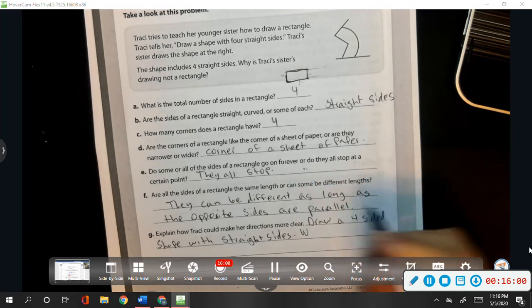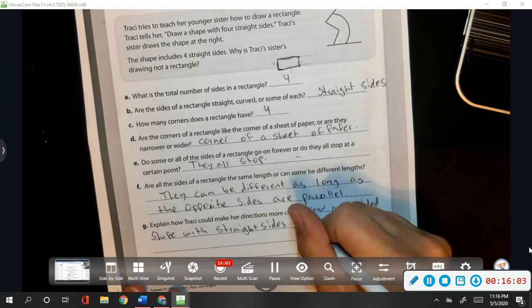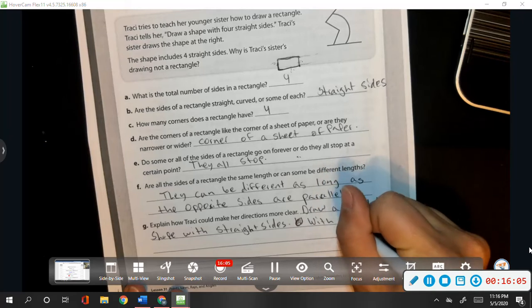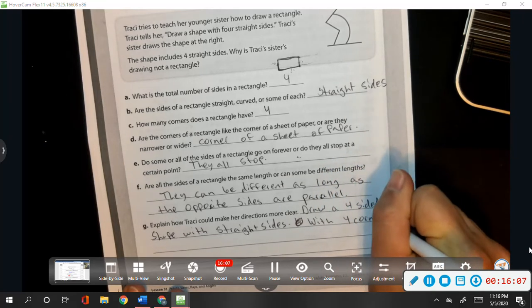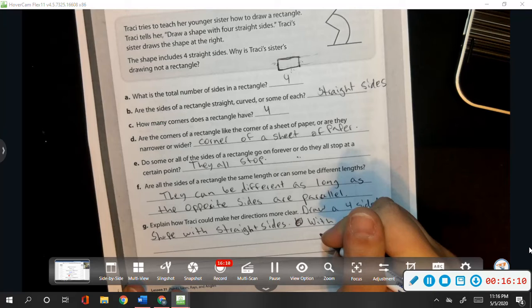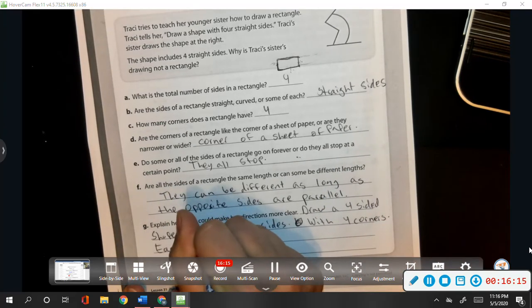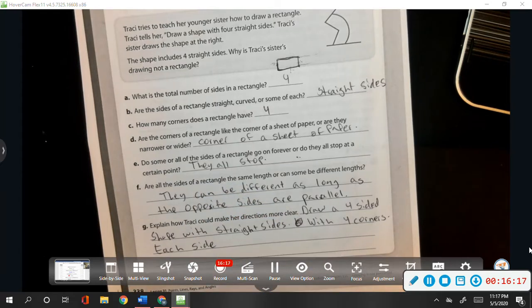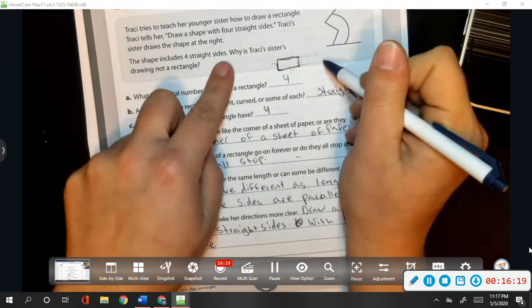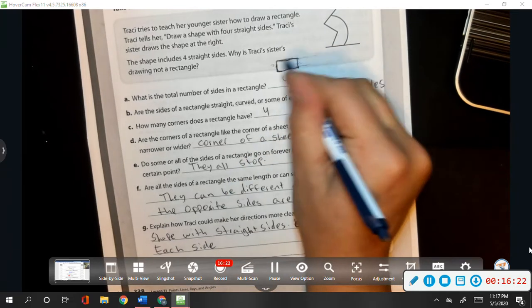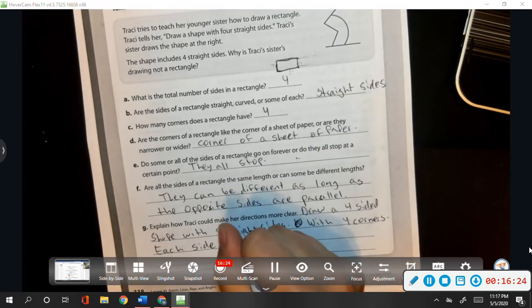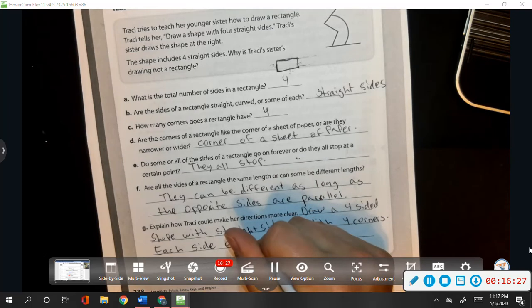I don't think I want to say where. I think I want to say with. With four corners, each side. Do they go on forever? Nope. Each side ends. How do we want to say this? Ends when it meets the other side.